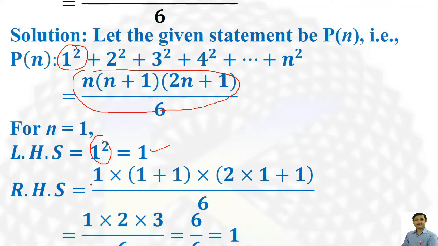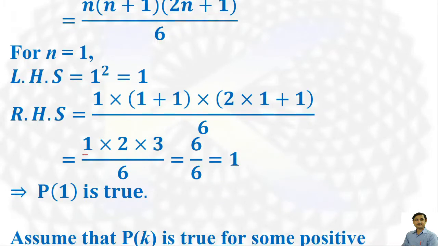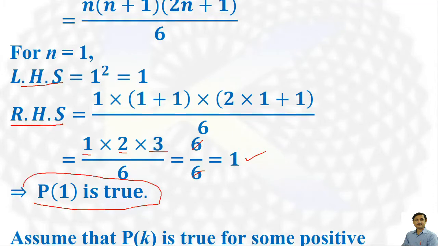It gives 1 into (1+1), then (2 into 1 plus 1), that is 1 into 2 into 3, which is 6, and 6 by 6 equals 1. Then left hand side and right hand side are both equal for n equal to 1. It means the statement is true for n equal to 1, that is the basic step is verified.